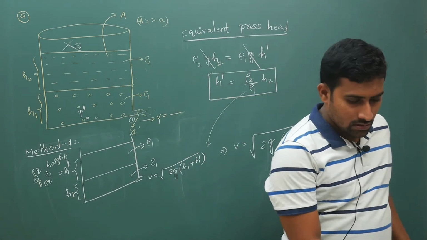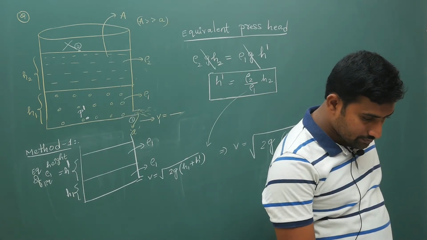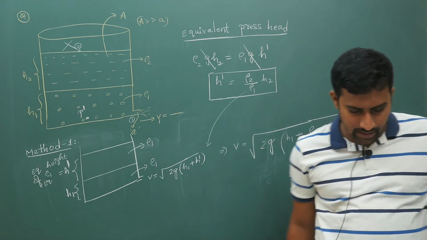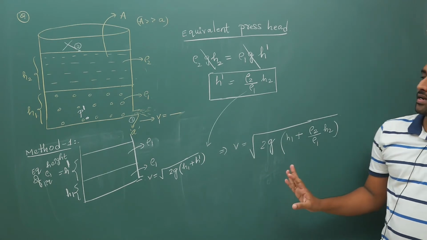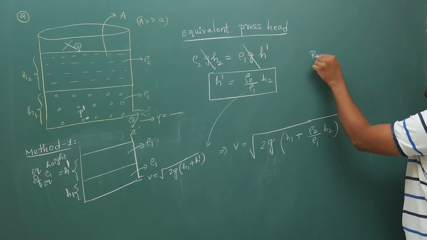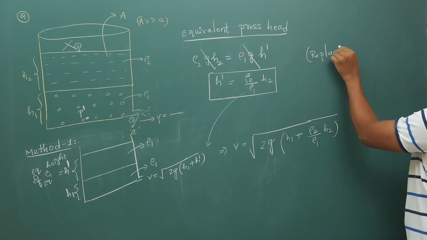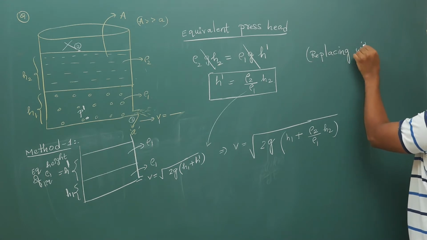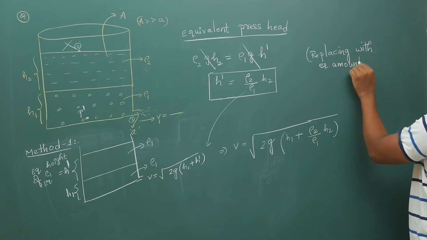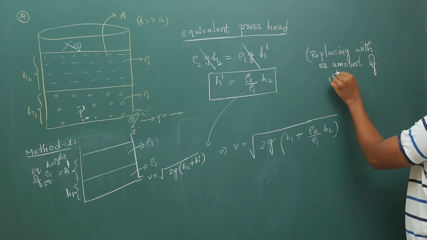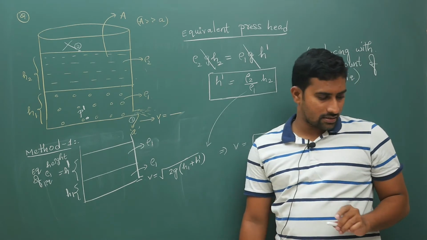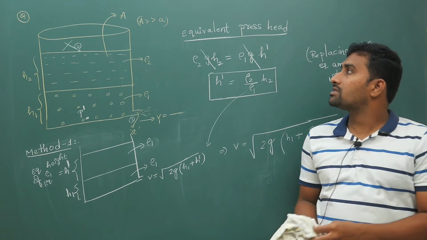Let me check whether this is the final answer. Yes, this is your final answer. Now this is your first method. What have we done? Replacing with an equivalent amount of the first liquid. If you do that, then you will get the answer. All right, now let's move ahead.